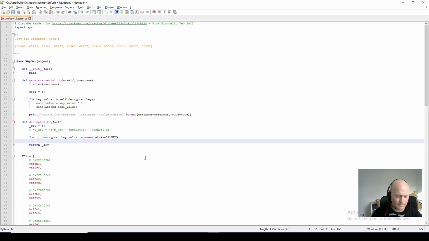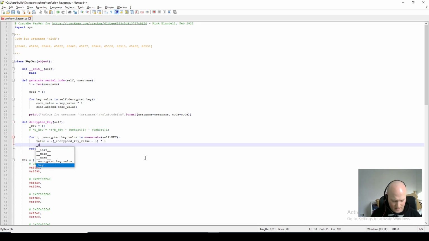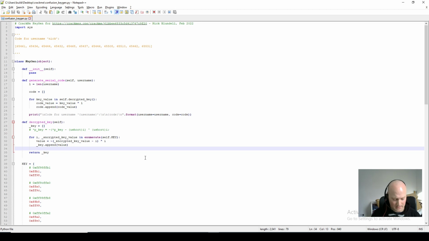We're going to loop through each one, and we're going to say the value of the decrypted key element equals encrypted key value minus I, and then XORed with I. And I forgot, I meant to negate this, like that. And that value we're going to add to the decrypted key. And let's just run that, and I've probably done some typo.